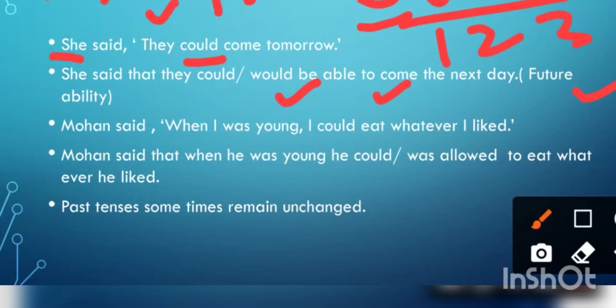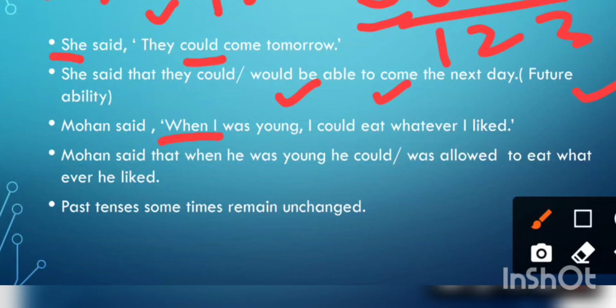Mohan said, when I was young, I could eat whatever I liked. Whenever your direct speech begins with when, that is your adverb clause, that is, time clause. So in that sentence, the past tense or the past continuous tense, there will be no change. You won't change was or were into had been in this sentence. Otherwise they are changed according to rule. But here when there is a time clause, there will be no change in was or were. They will remain the same.